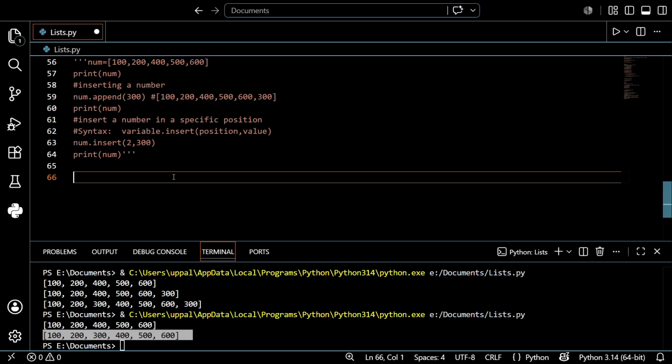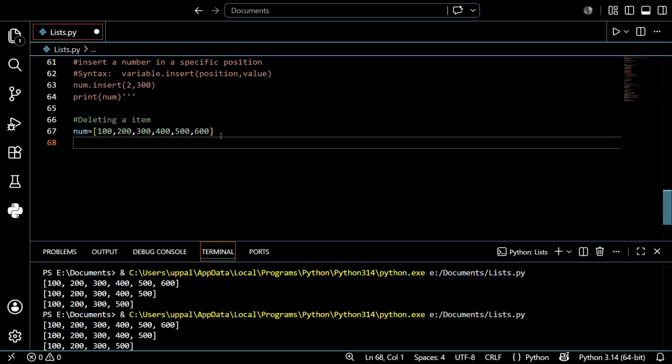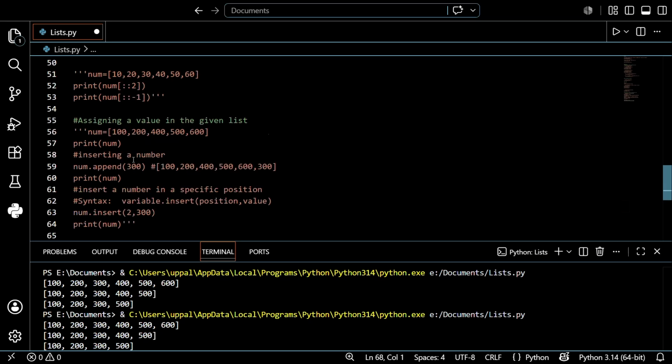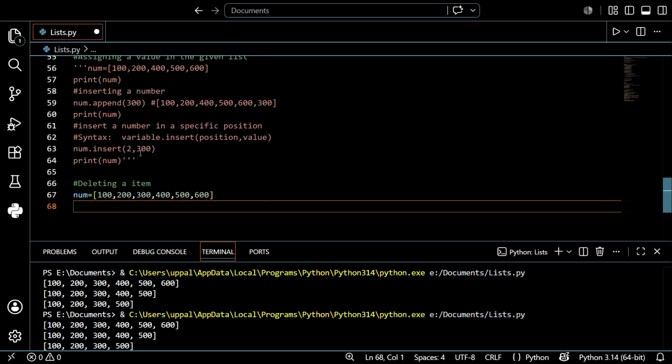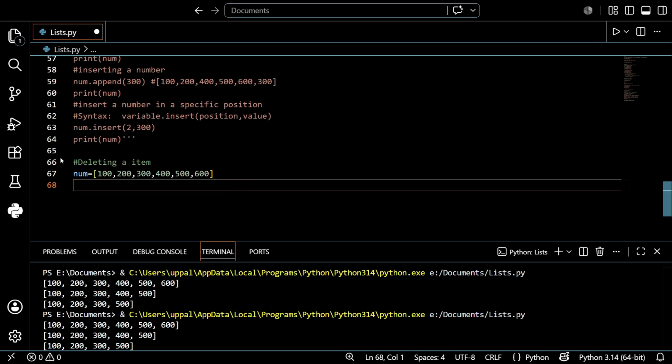After that, how to remove the items, means how to delete particular values in a list. Let's see that, guys. So we discussed how to insert a value, how to insert at the end of the list, and how to insert the value in a specific position up to right now. So let us discuss how to remove a particular item at the end of the list, how to delete the end value, and how to delete the value in a specific position.